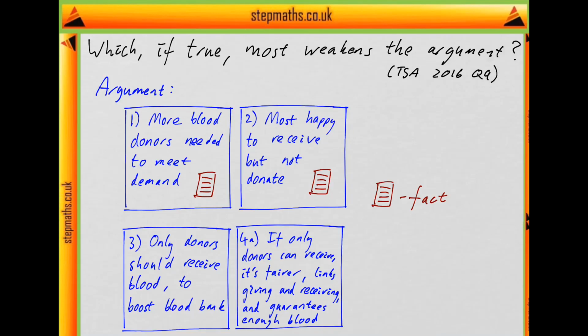This is question 9 from part 1 of the 2016 TSA paper. In this question we're asked which option, if true, most weakens the argument. So let's look at the argument.